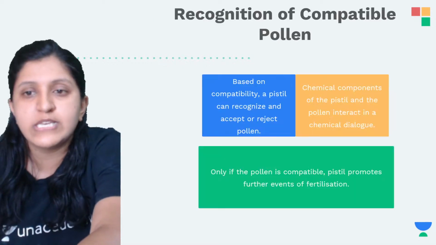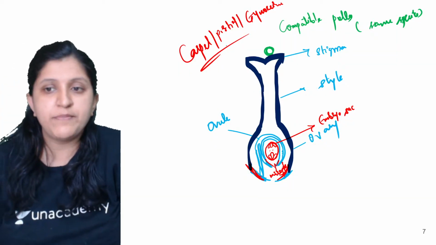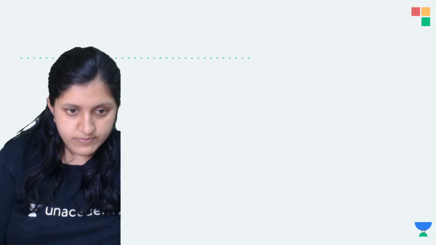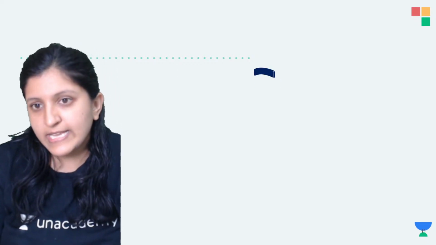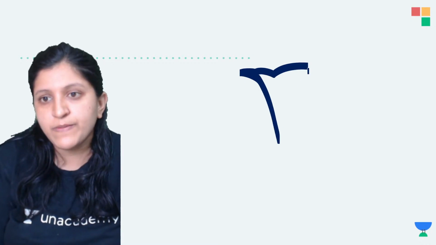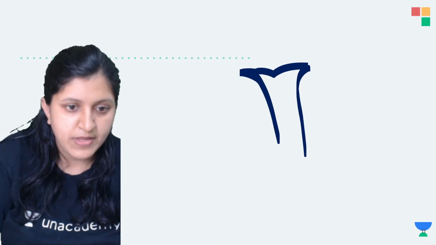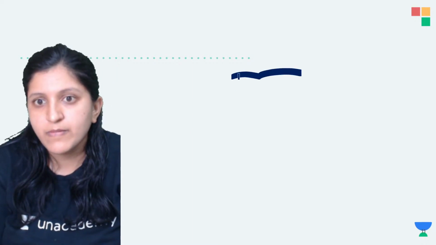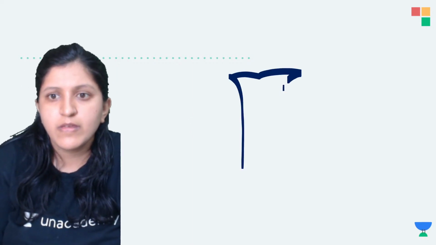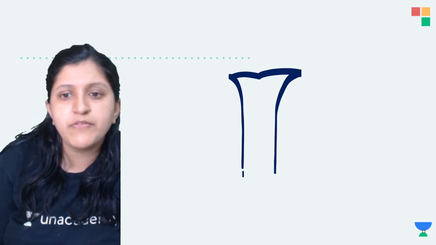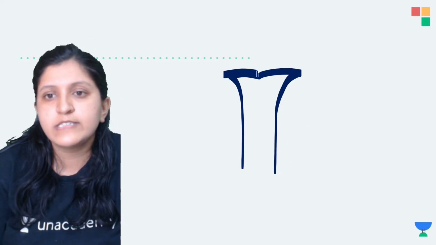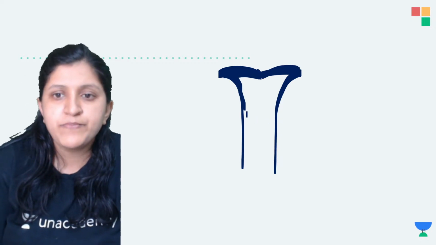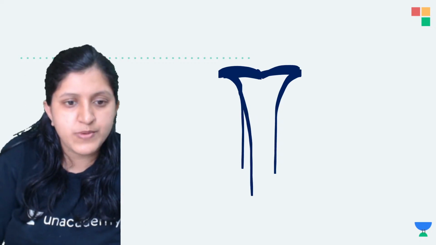So if we have to see this in the diagram, let me just draw this here and explain. There is a pollen, there is a stigma. This one is the stigma, and then the style and ovary that you can find.